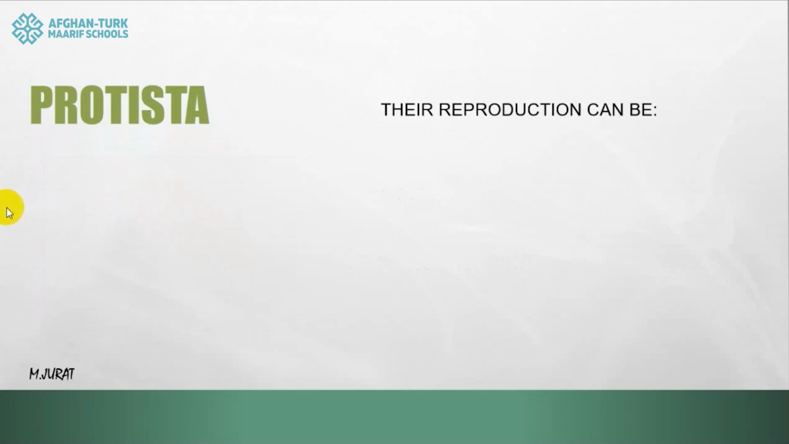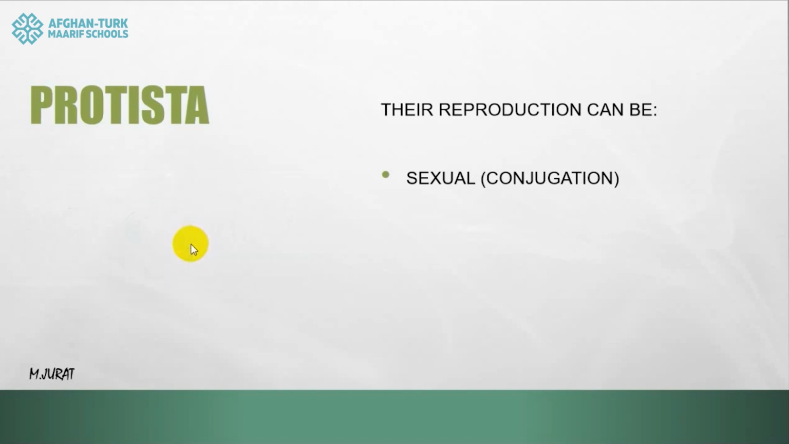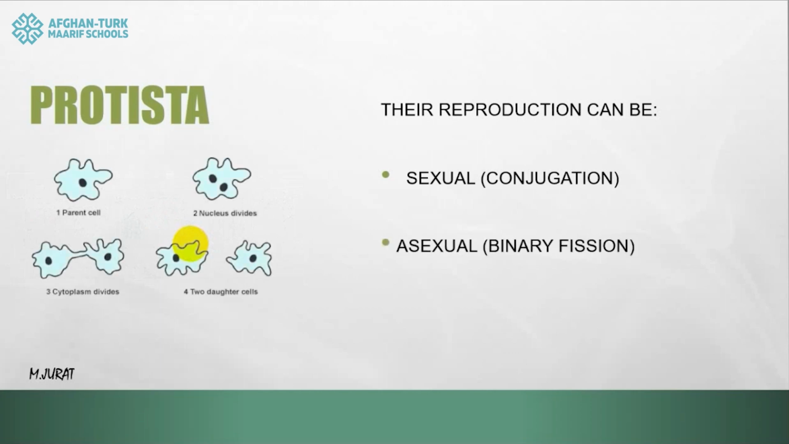About their reproduction, we can say they reproduce in 2 ways. The first one is sexual reproduction, which is conjugation. In conjugation, 2 protists exchange their micronuclei, or their genetic material, and this sexual reproduction happens rarely. The second type of reproduction is asexual reproduction, which is binary fission, in which first the genetic material gets divided into 2, then the cell and cytoplasm get divided, and we get 2 daughter cells from one mother cell.